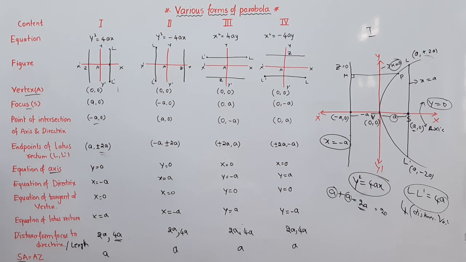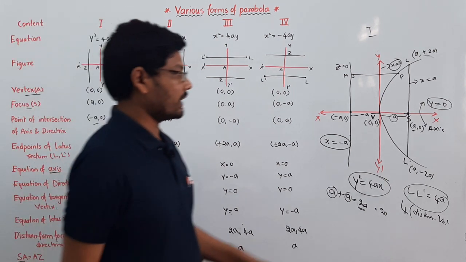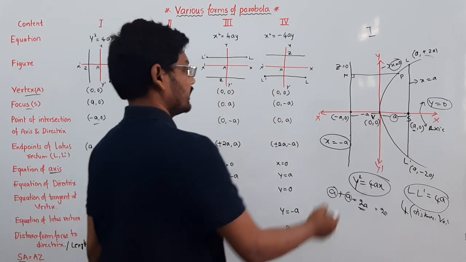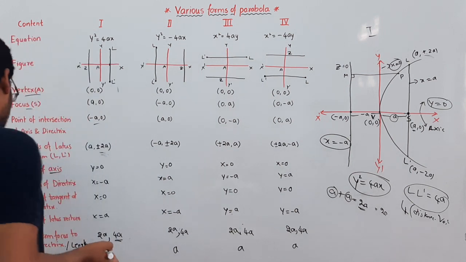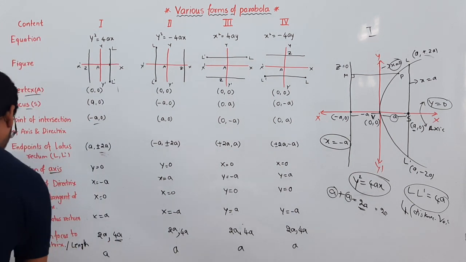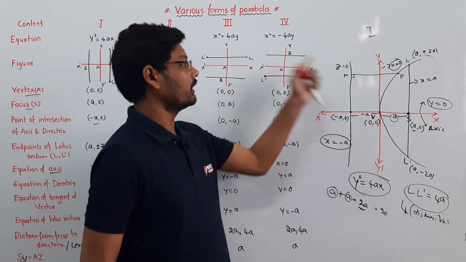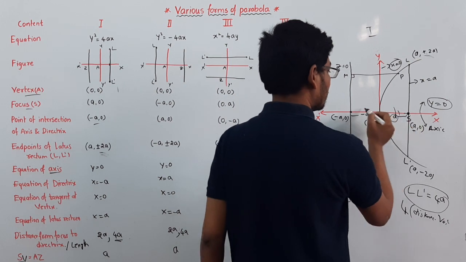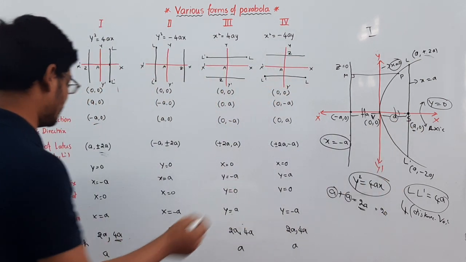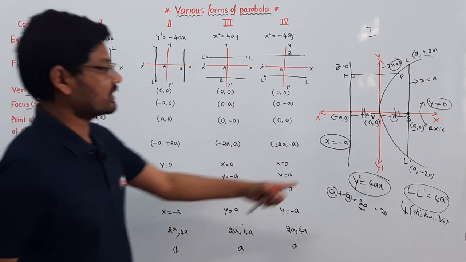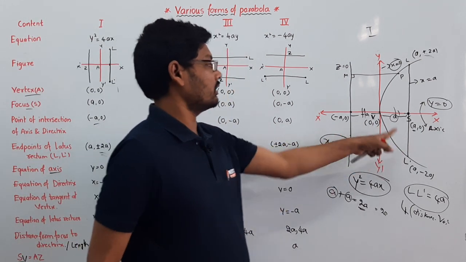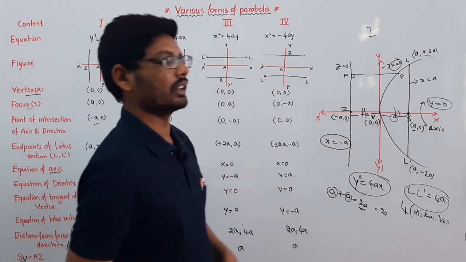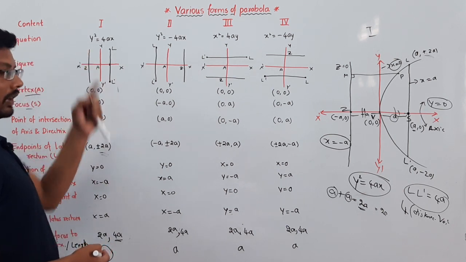And finally SA is equal to AZ. SV is equal to AZ here. This A is nothing but V here, because this is the vertex I am taking; in this case I am taking A. That's why SV is equal to AZ. This distance is equal to this distance, and that distance is A. SA is equal to SV is equal to VZ. The point of intersection is Z here. So this is all about the first case.